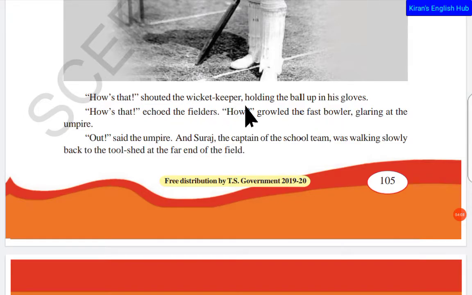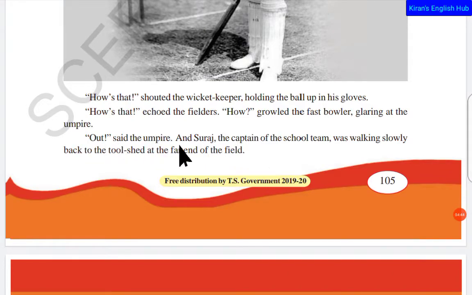So the wicket keeper, the fielders, even the fast bowler, everybody looked at the umpire and they are appealing for the out. This is called appealing, which means requesting the umpire, asking whether it is out or not. We usually see this on television, in national and international cricket games.